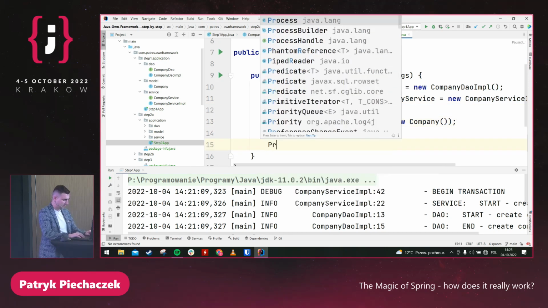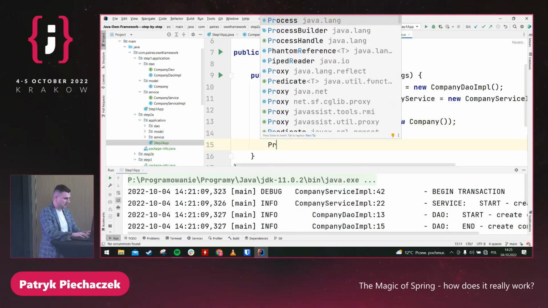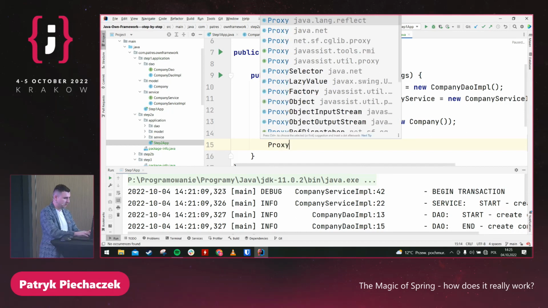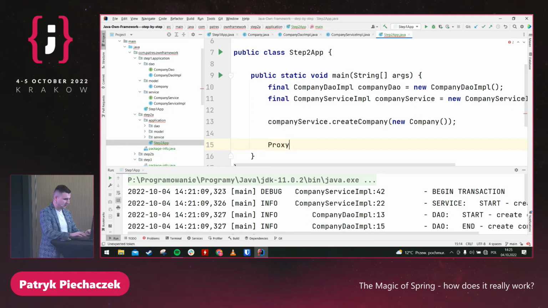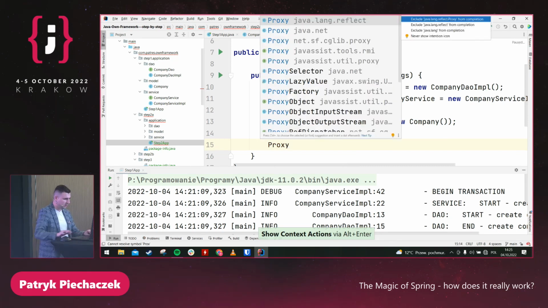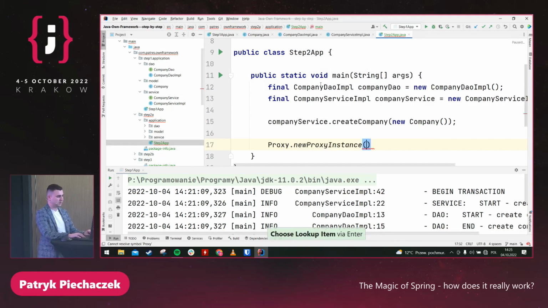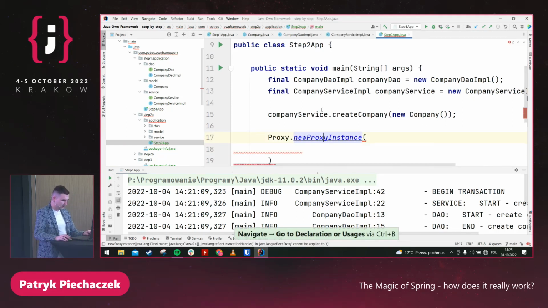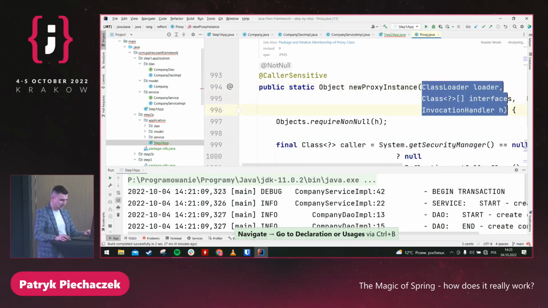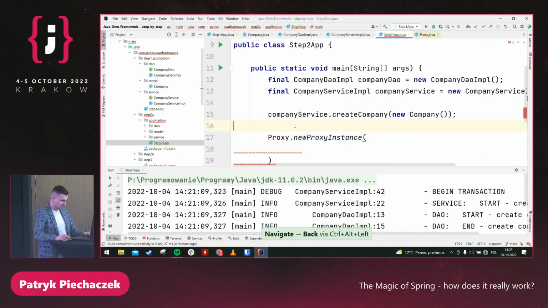Okay, so we have a class like Proxy, and here we have newProxyInstance. And what do we have here? We have 3 parameters. Let me copy.